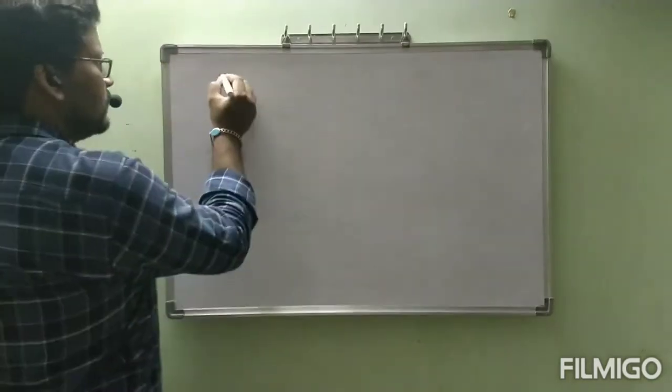Now, in today's class, we are going to see a small topic present in structure of atom, that is Heisenberg's uncertainty principle.